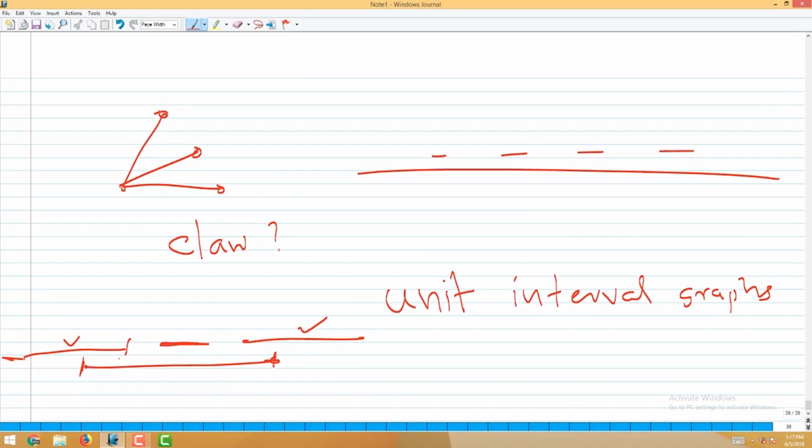The pigeonhole principle, right? If you put 3 of them, at least 2 of them should be at either the left endpoint or the right endpoint, right? That means they will intersect each other, but here we have an independent set. These edges are not there, right? So that means that restricts the interval graphs quite a lot. You can actually show that the interval graphs which do not have a claw are exactly the unit interval graphs. So we will do it in the next class, right?